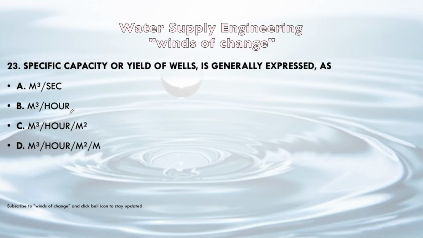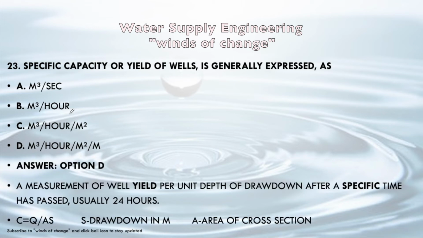Next question. Specific capacity or yield of wells is generally expressed as m cube per second, m cube per hour, m cube per hour per meter square, or m cube per hour per meter square per meter. Specific capacity can be given by the formula C equal to Q upon S, Q equal to CAS. We already know about this formula. This is a measurement of a well yield per unit depth of drawdown after a specific time has passed, usually 24 hours. So it is discharge per unit drawdown.